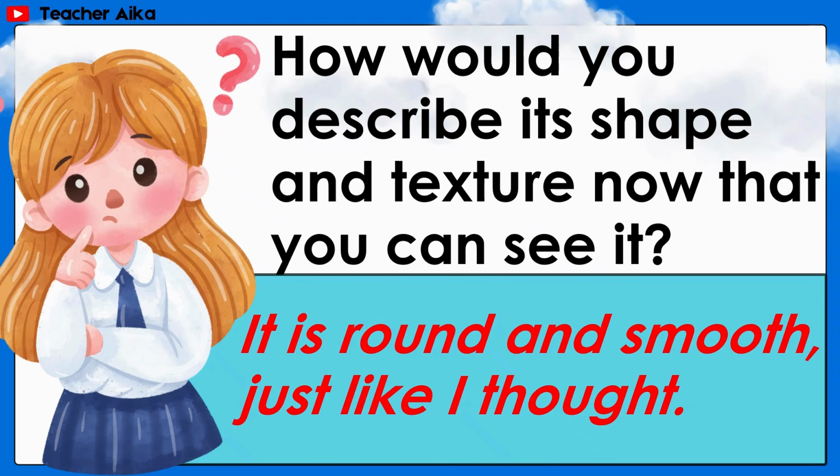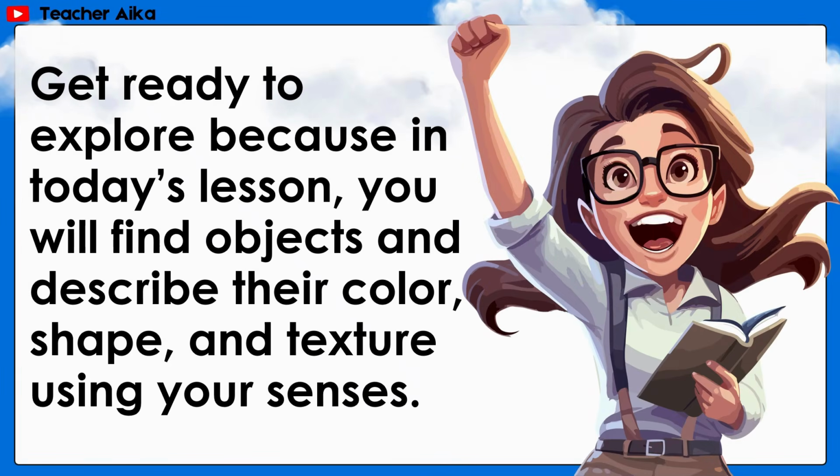Answer: It is round and smooth, just like I thought. Get ready to explore, because in today's lesson, you will find objects and describe their color, shape, and texture using your senses.